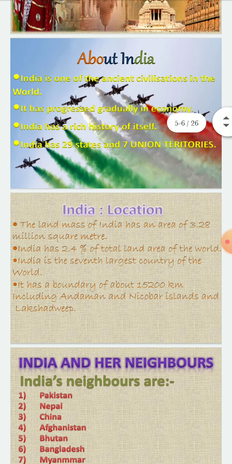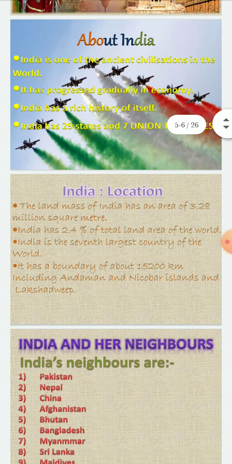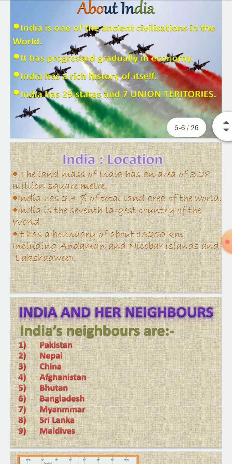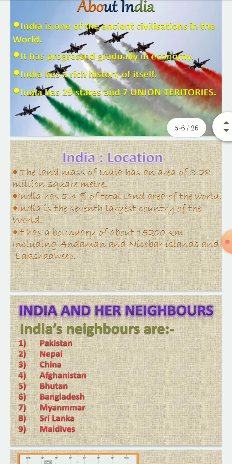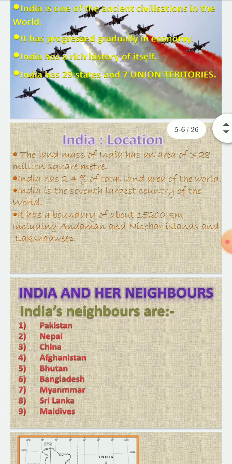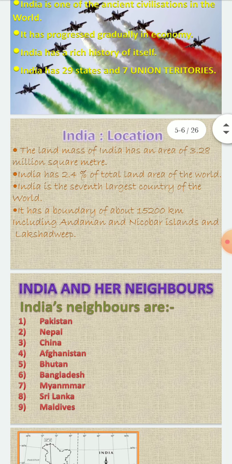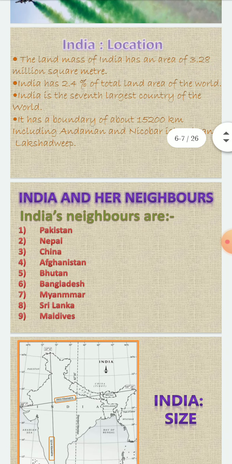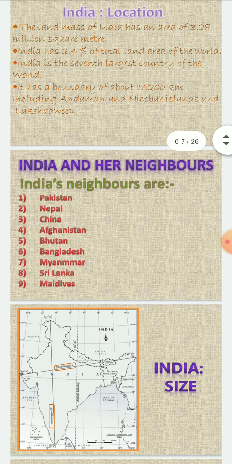Location of India. The land mass of India has an area of around 3.2 million square kilometers. It has about 2.4% of the total land area of the world. India is the seventh largest country of the world. It has a boundary of about 15,200 km, including Andaman and Nicobar Islands and Lakshadweep. So these are some of the neighboring countries: Pakistan, Nepal, China, Afghanistan, Bhutan, Bangladesh, Myanmar, Sri Lanka and Maldives.